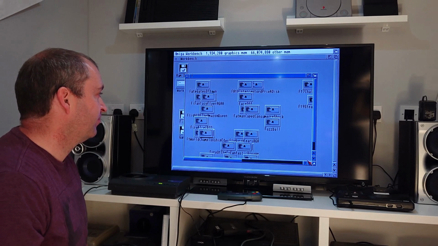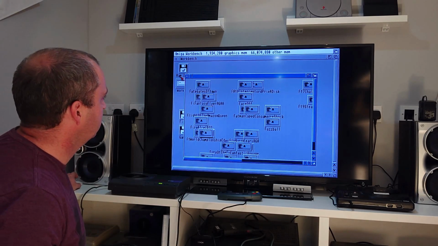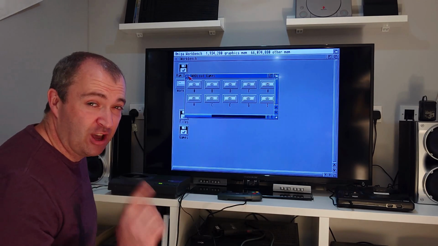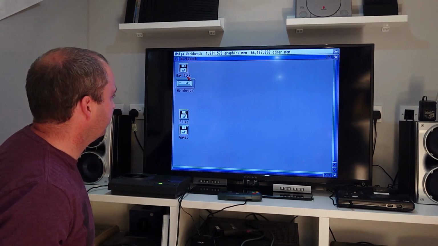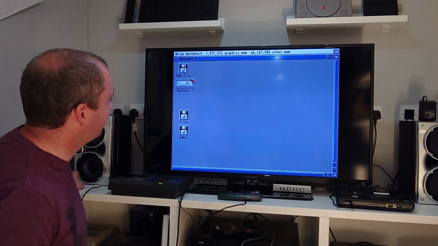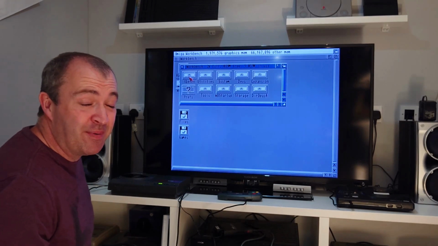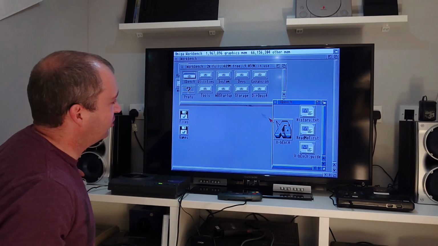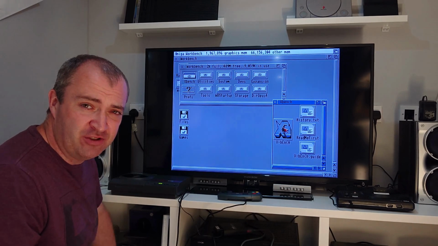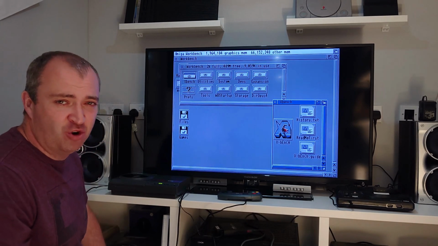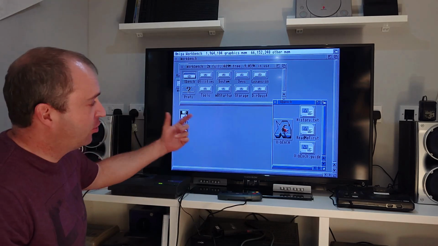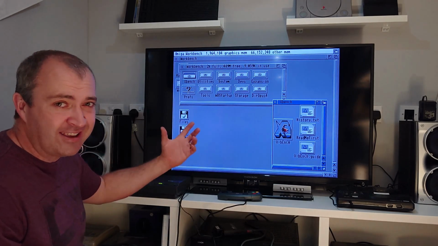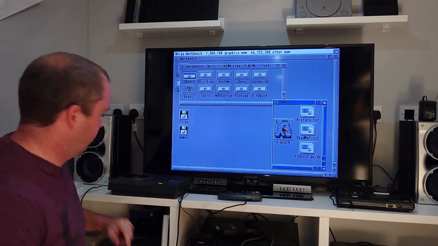Well, there is a way to fix that now. With a brilliant wee bit of software called Xbench. And so today in CRG, what I'm going to do is I'm going to show you how to set up your own CF card with Workbench 3.1, WHDLoad, a pile of games and Xbench.